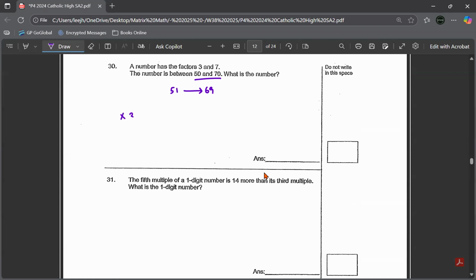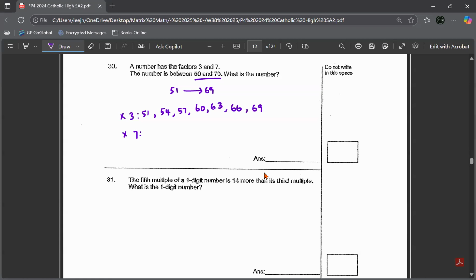So let's look at multiples of 3 and multiples of 7. The first multiple of 3 that falls between 50 and 69 is 51, followed by 54, 57, 60, 63, 66, and 69.